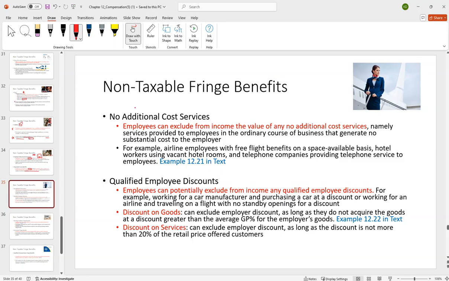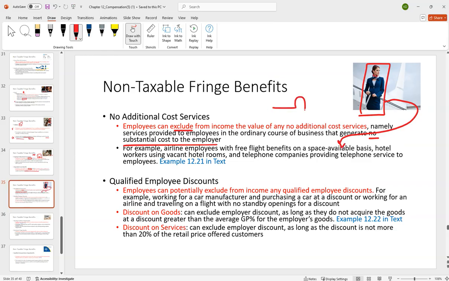The next one is no additional cost services. So employees can exclude from income the value of any no additional cost services. This is basically services provided to the employees in the ordinary course of business that generate no substantial cost to the employer. What you might see is, hey, I'm a stewardess, I want to fly standby on a space available basis.